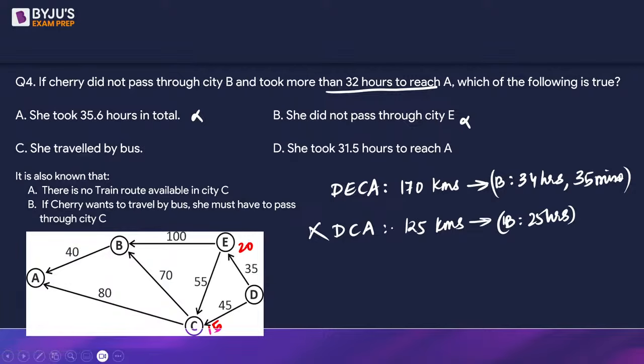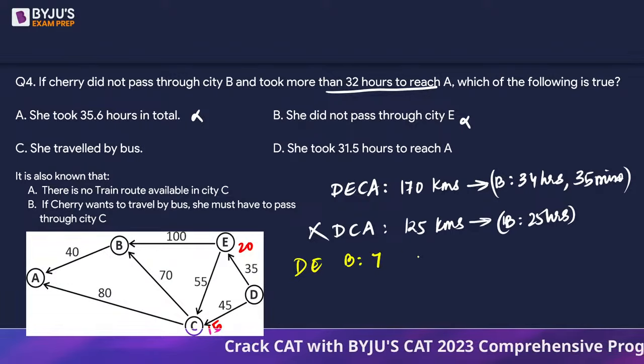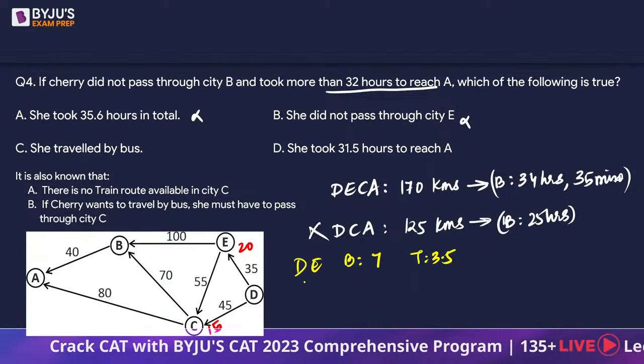There can be a scenario, right? Okay, so we will have to check here now. See, if we look at DE, if we take only the bus, it's going to take 7 hours. If we take train, it's going to take 3.5 hours. It's the part that we solved in the table, right?